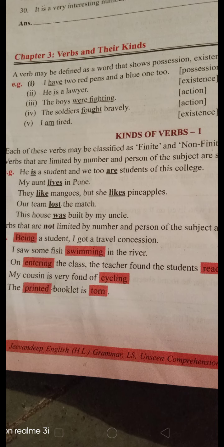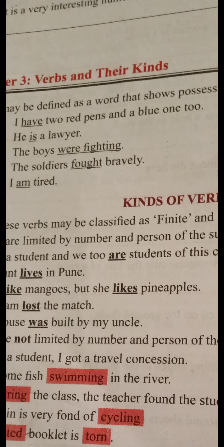Okay, we see examples here. I have two red pens and a blue one. Here "have" tells us about his possession, his own things. He is a lawyer. "Is" tells us about his life, the subject's existence. With the help of am, is, are, we are telling about existence.